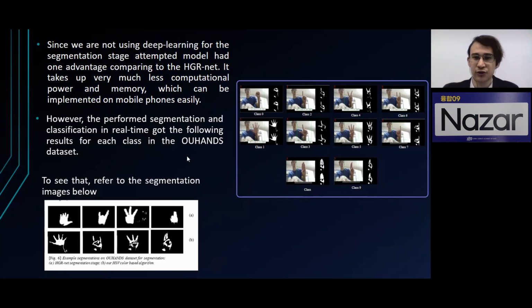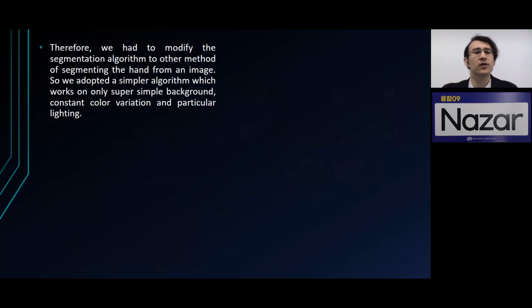And we conjectured that the reason for that is the segmentation. As you can see from this figure, the top row represents the segmentation from the HRNet, and the second row represents our segmentation model. Our segmentation model cannot segment as well as the other one. Therefore, we had to change the segmentation algorithm to another method for segmenting the hand from an image.